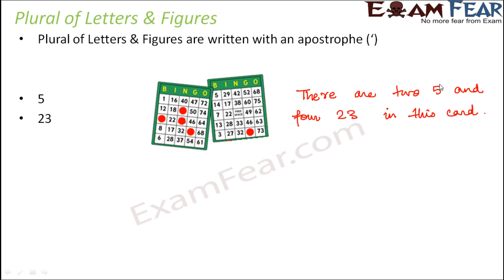So what is the plural of 5? To write the plural of a figure, we use apostrophe S. Now it is correct. So we say there are 2 5's and 4 23's in the card. Right? So whenever you have to write plurals of a figure, all you need to do is put apostrophe and then put S. So that's how you write plurals of figures.